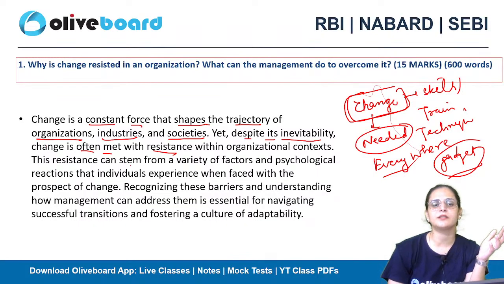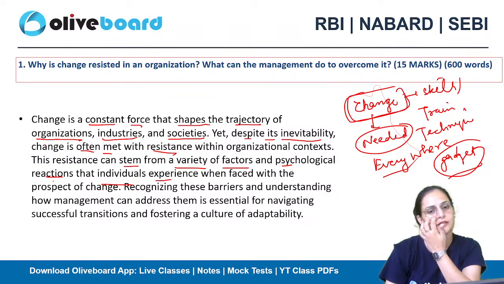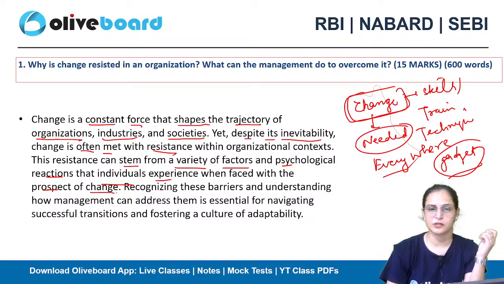Their resistance can stem from a variety of factors and psychological reactions that individuals experience when faced with the prospect of change. Recognizing these barriers is on the organization, once they know that the members of the organization are resisting the change.